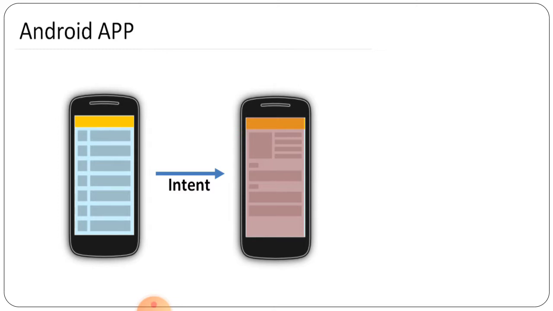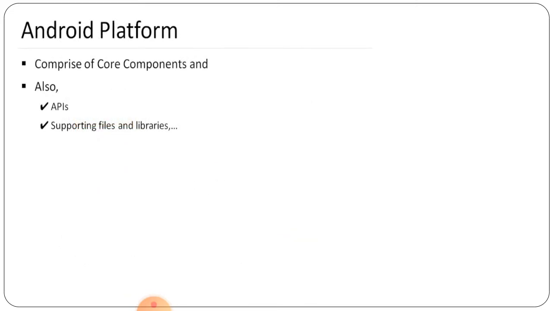So this is the particular Android app, this is the particular look that we are able to see. Now there are different themes according to which we can see the color change in the screen. This screen is a sample of Android mobiles in which Android apps are used. It comprises the core components, that is the Android platform, and also the APIs, supporting files and libraries that support users according to different apps.